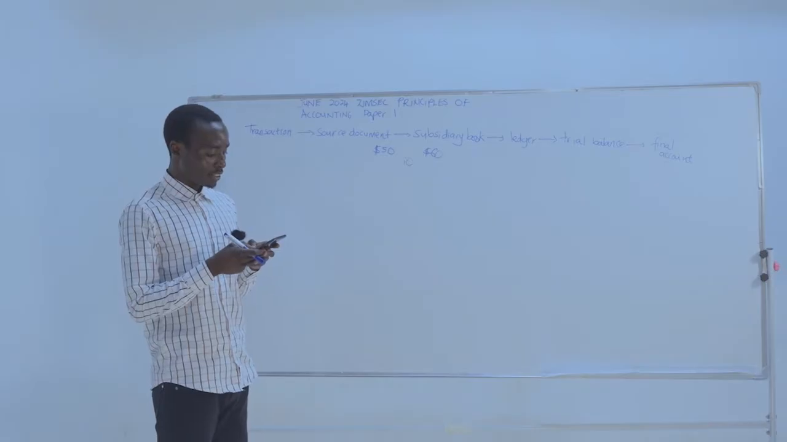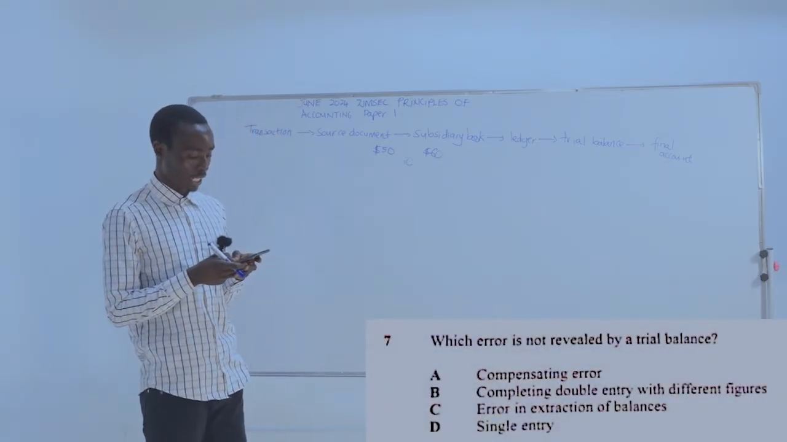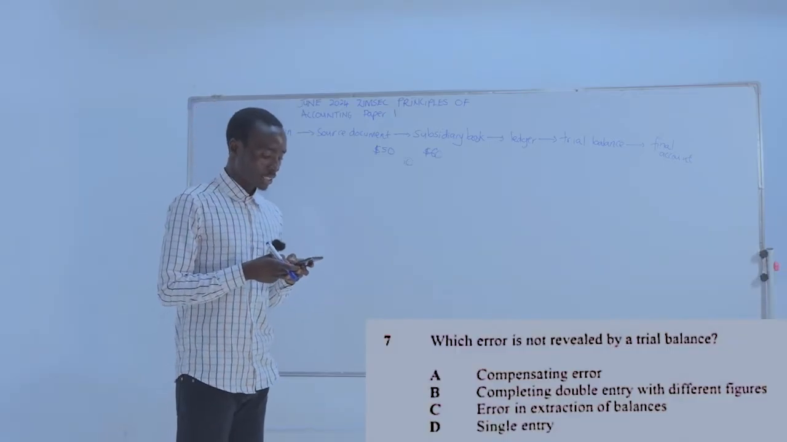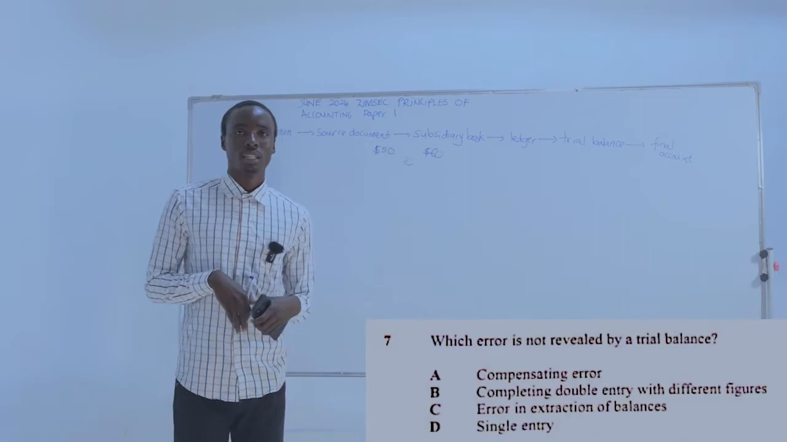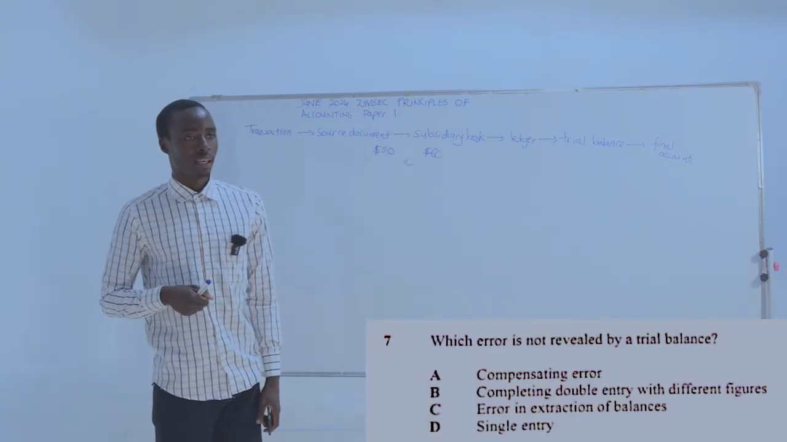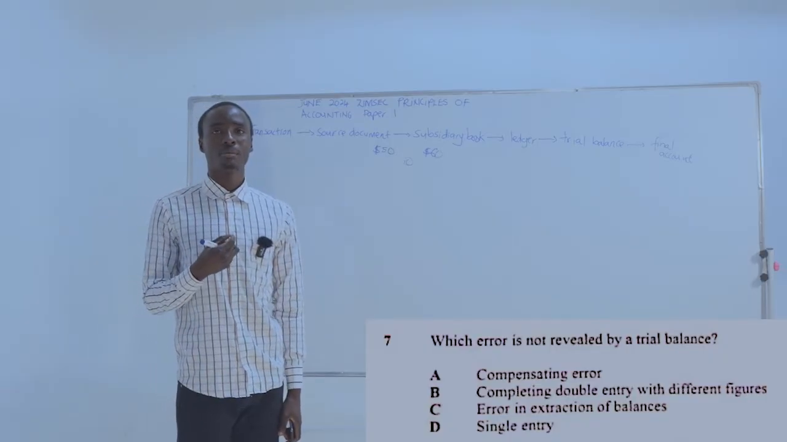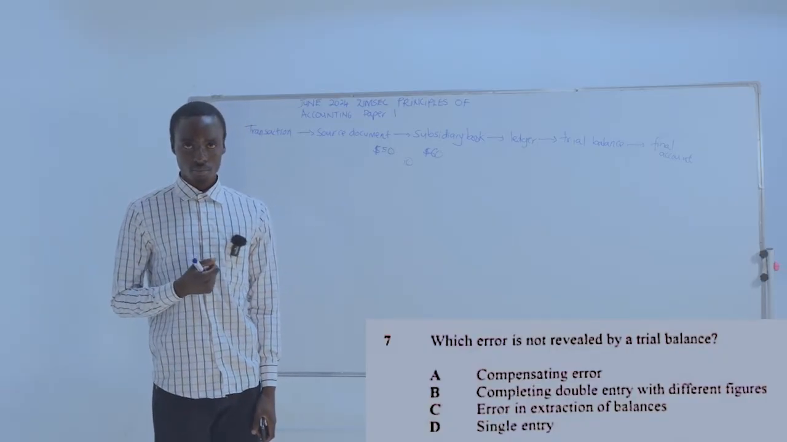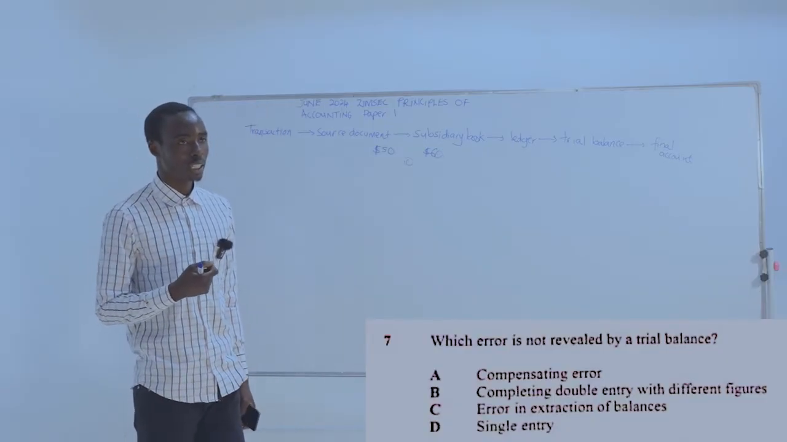Let's move on to number 7. Which error is not revealed by a trial balance? These are errors that, when they have happened, the trial balance still balances.